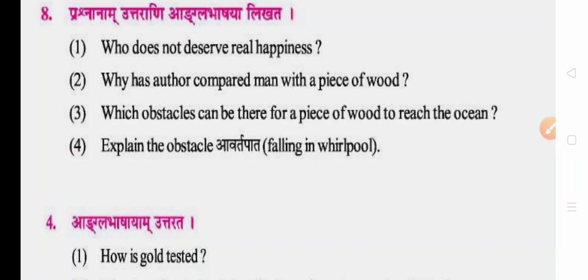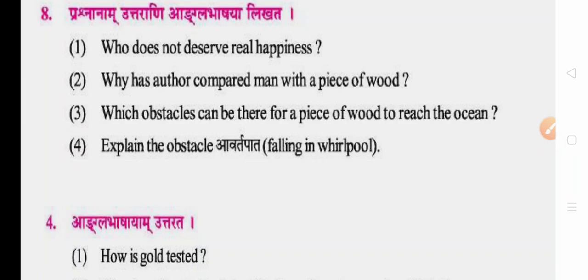Why has the author compared man with a piece of wood? As a piece of wood has four obstacles in its path while floating in the water towards its destination, in the same way man also has four kinds of obstacles in life. If a piece of wood is not obstructed by the four obstacles, then it can reach the ocean nicely. In the same way, man can also reach a successful and happy life if he does not have four kinds of obstruction. That is why the author has compared man with a piece of wood.